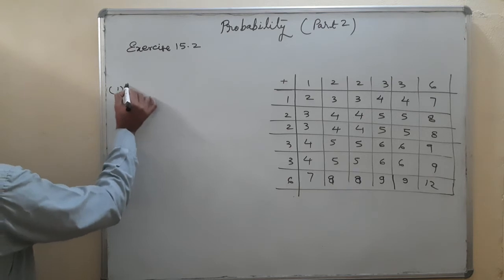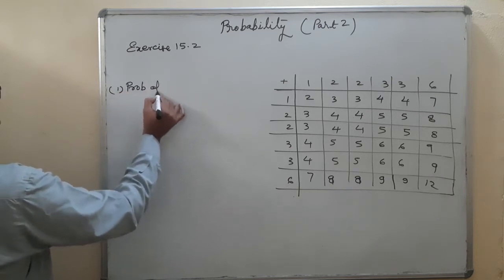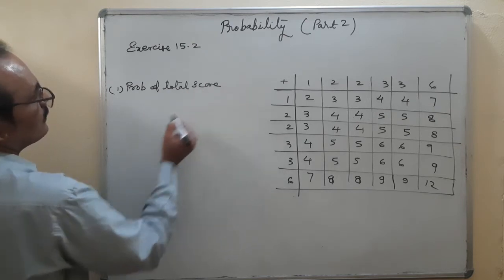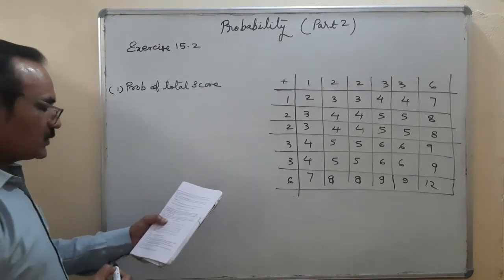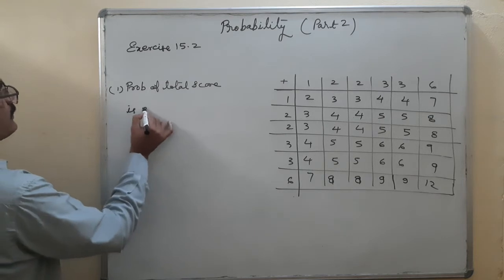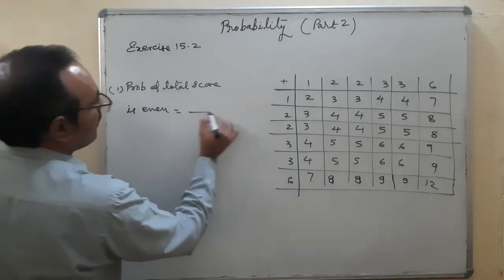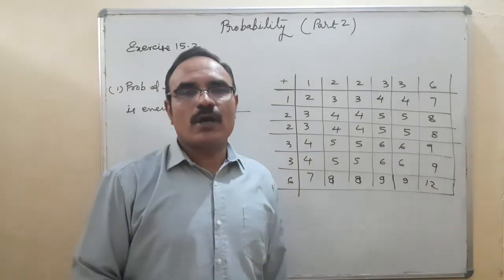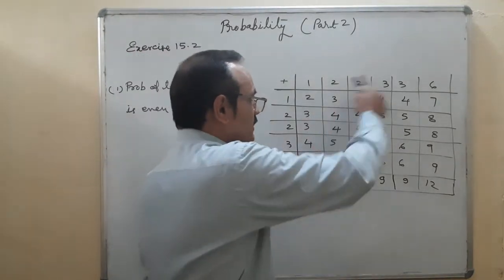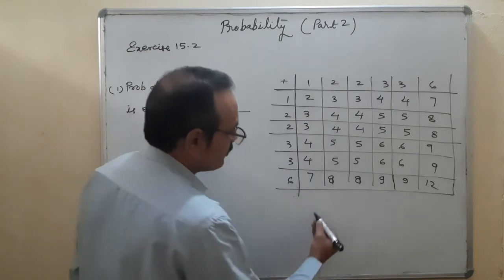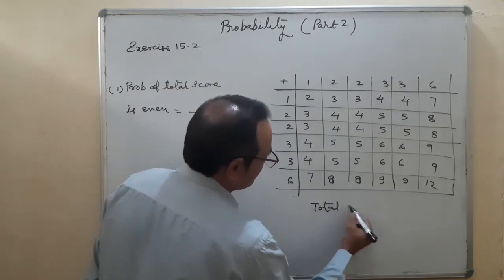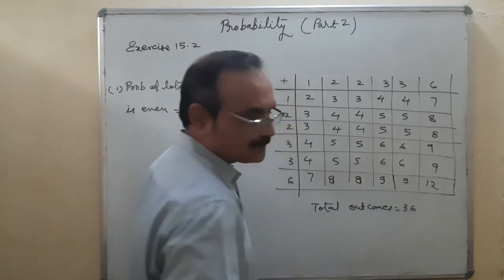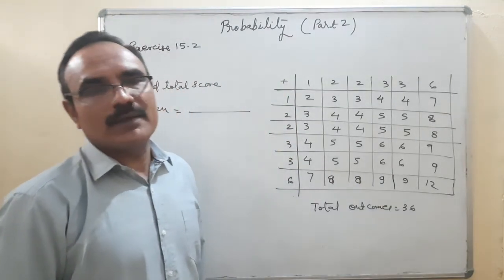Number 1, probability of the total score is even. Probability that the total score is even. So we'll find out how many even numbers are there. Total 6 multiplied by 6 outcomes, total outcomes is equal to 36. We are seeing how many even numbers are there.